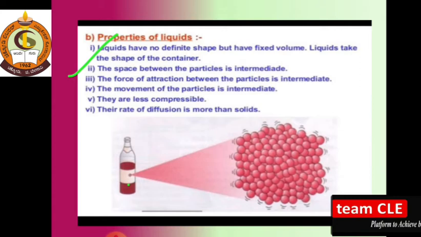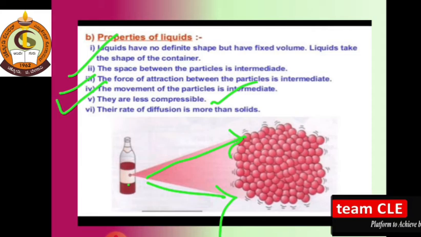So here the liquid's particles are intermediate; the particles are partially attached with each other. The force of attraction between the particles is intermediate, meaning neither the greatest nor the least, it is intermediate. Okay, so it shows the intermediate behavior. And the movement of the particles is also intermediate, meaning neither fast nor very slow, it is intermediate. They are less compressible as compared to gases.